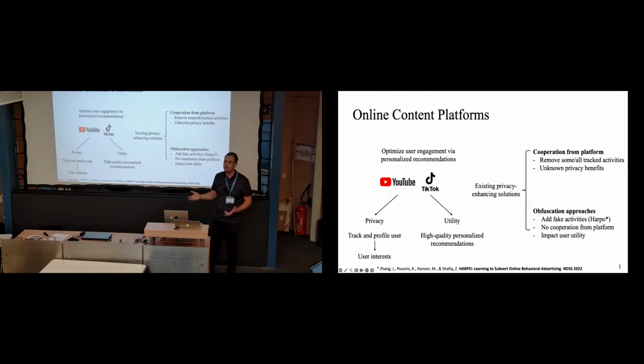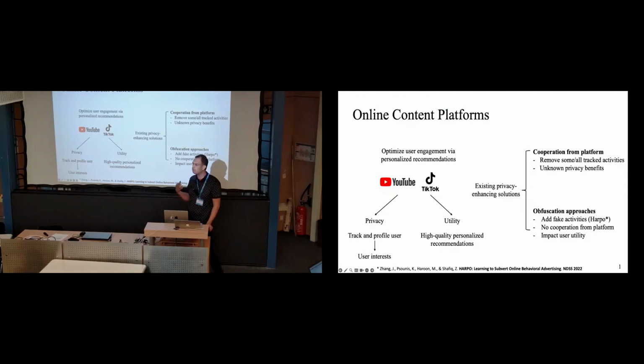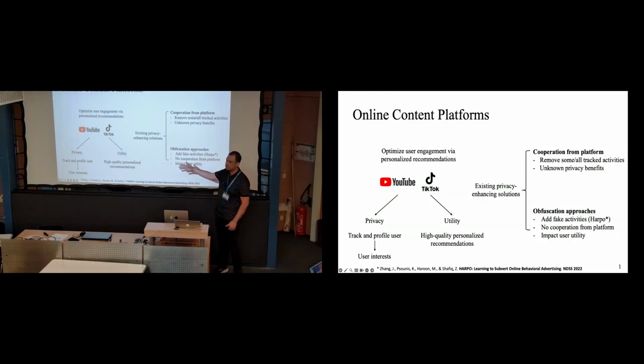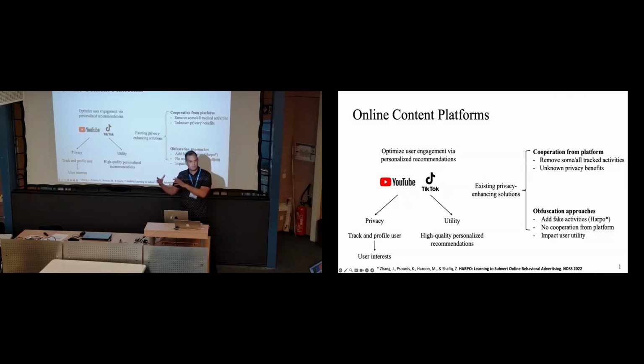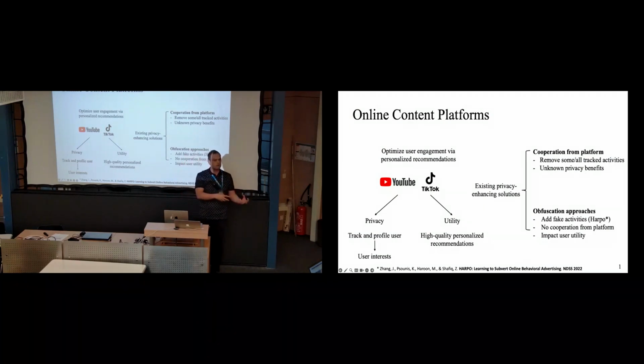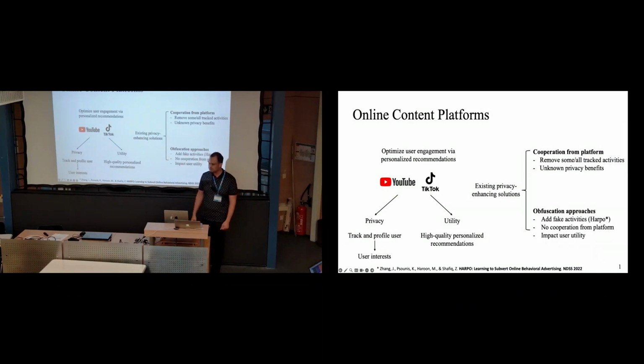But the problem there is that in the case of ads, at least, we made a case that users really don't care about the utility. They don't care about the relevance of the ads. That was the threat model we were working with. That is really not applicable in the case of platforms like YouTube or TikTok, where users perhaps do care about the relevance of the recommendations. Hence, we have the DHARPO system, which takes HARPO, maps it to a YouTube-style recommendation system, and also tries to preserve utility.